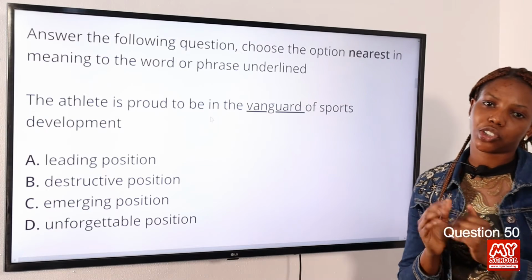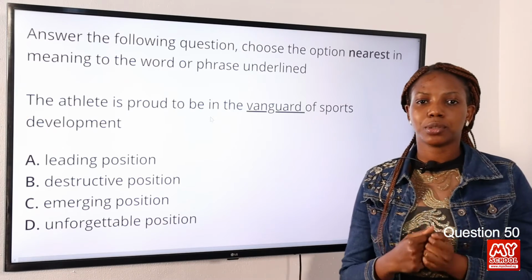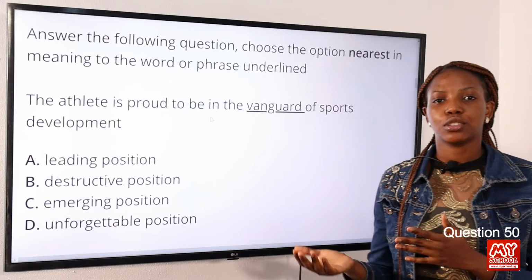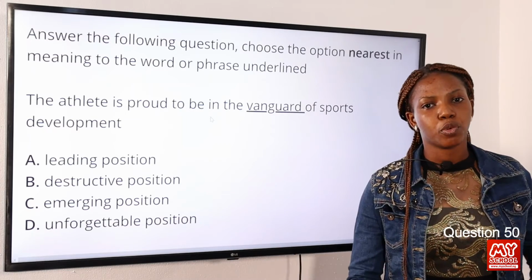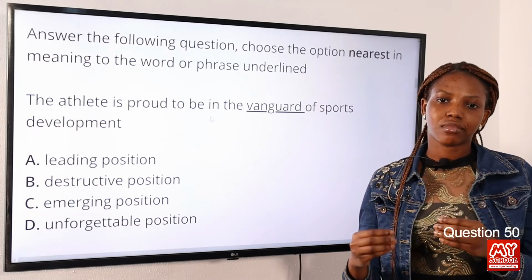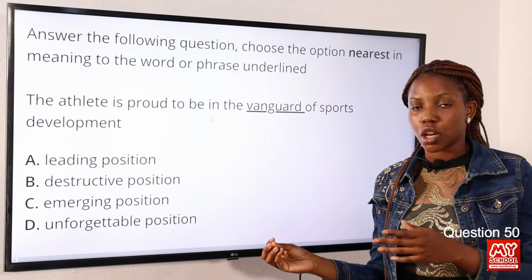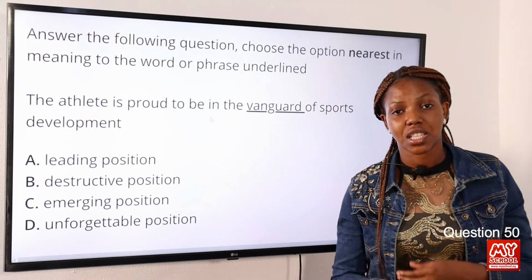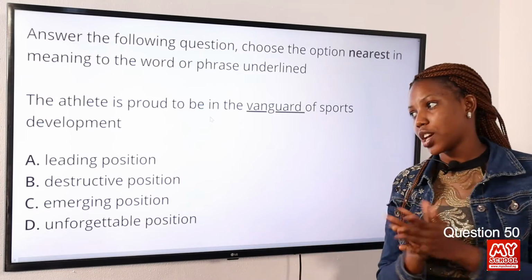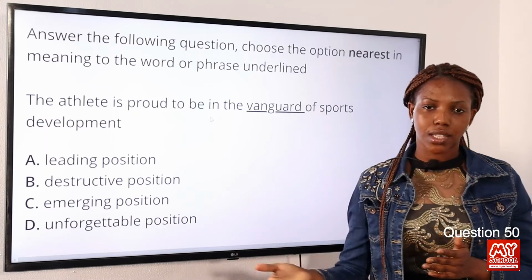Do not forget the instruction states that we should choose the option nearest in meaning to the word underlined. Now, the word underlined is vanguard, and it means a group of people who are leading the way in a new development. So if someone is leading in the vanguard, it simply means the person is occupying the leading position. So option A, therefore, is the correct answer to this question.